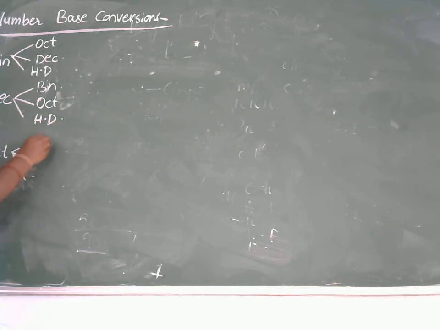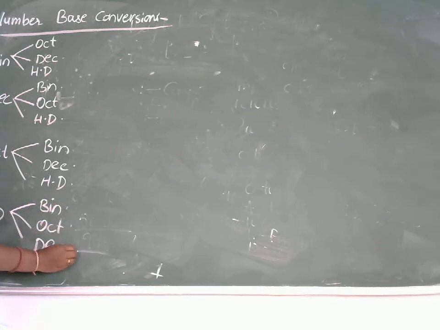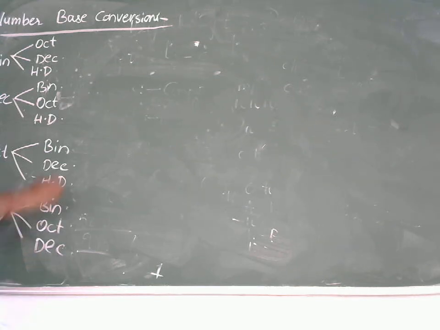Octal to binary, decimal, hexadecimal. And the last one is hexadecimal to binary, octal and decimal. So if we observe this, we need to convert from one number system towards the remaining 3 number systems. But the condition over here is, instead of remembering each and every individual conversion, we can do all these conversions by remembering only 2 things.